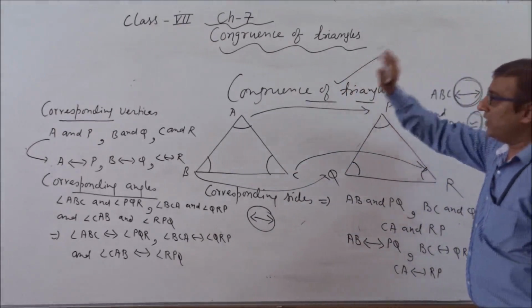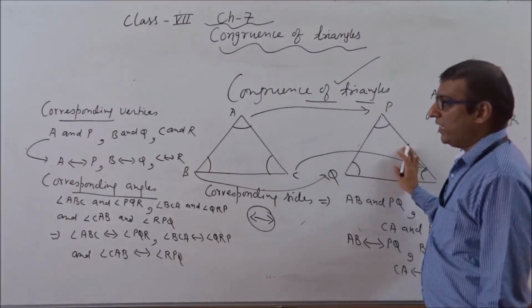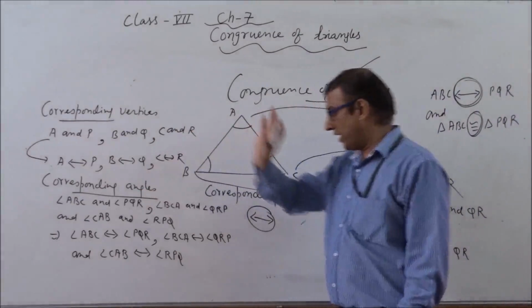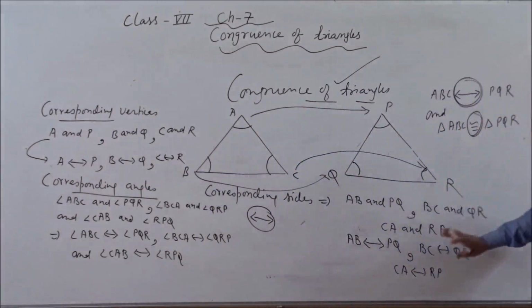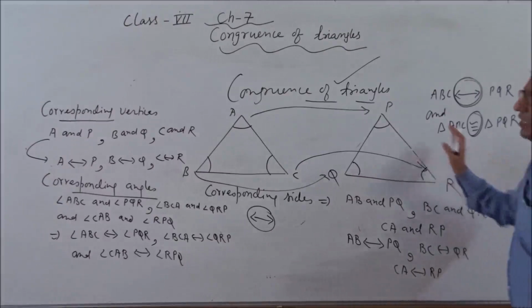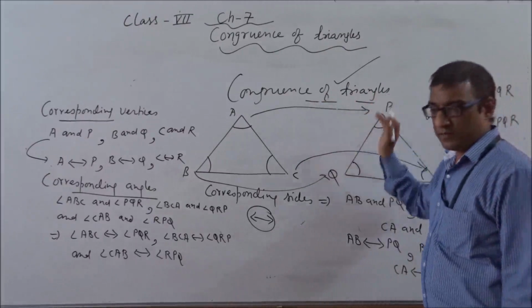We can say these two triangles are congruent if their corresponding vertices, corresponding angles, and corresponding sides are equal. With the help of this concept, we will solve the question related with the congruency of triangles.